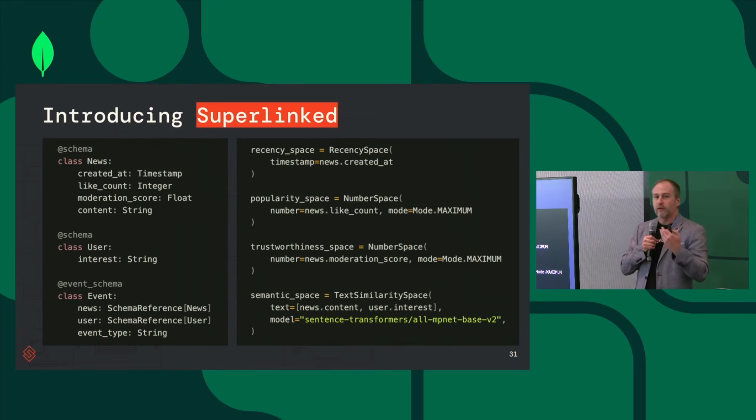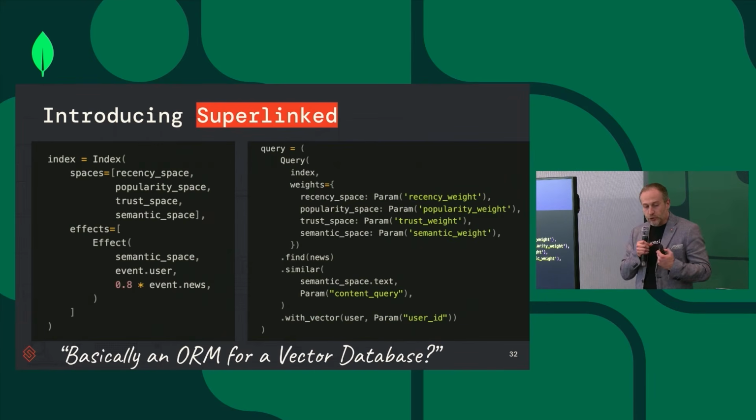And we also help you use any large language model that you like for encoding of the unstructured data, or in this case, sentence transformer model from Hugging Face. What do you do with that? You then combine them. Index is basically your vector embeddings. You combine those different parts of the embeddings into one, and you can also define how the events affect those embeddings. And you do the same on the query side, right?